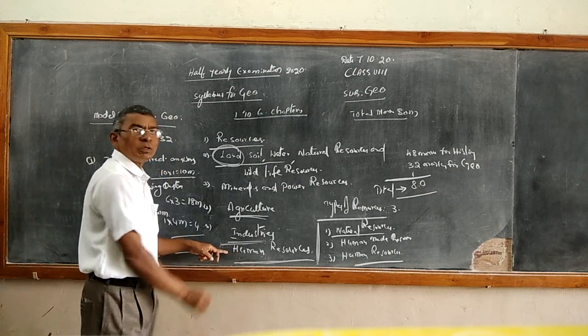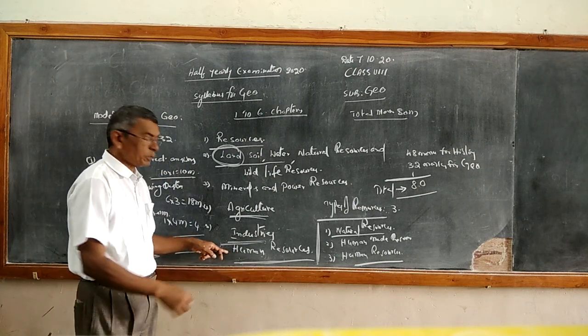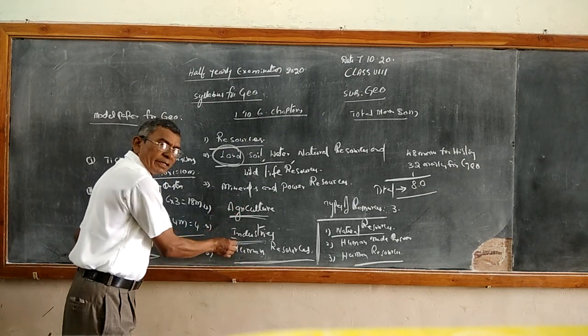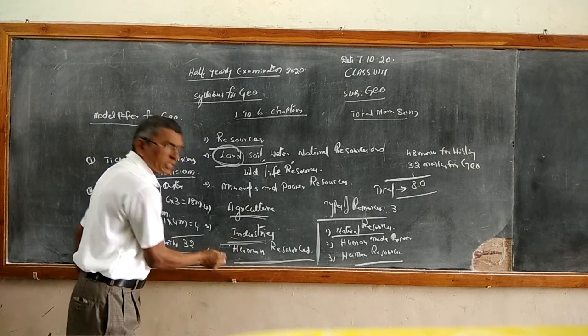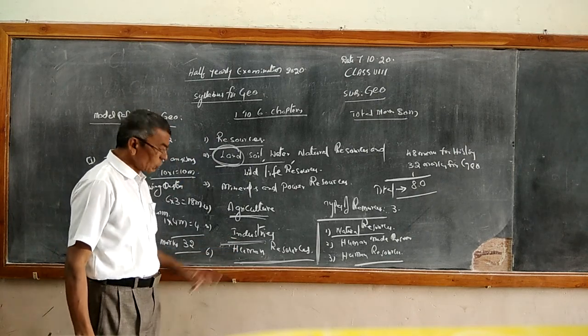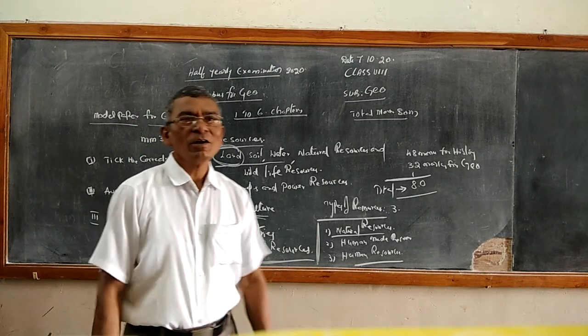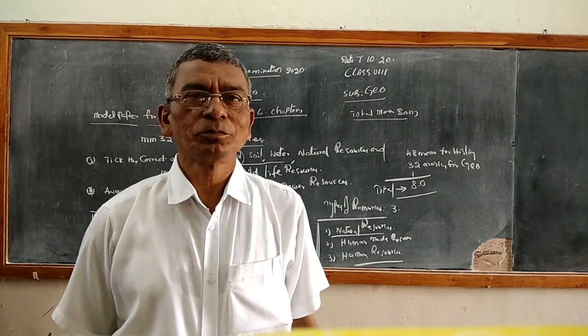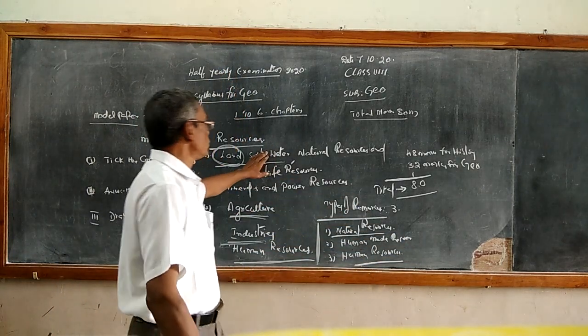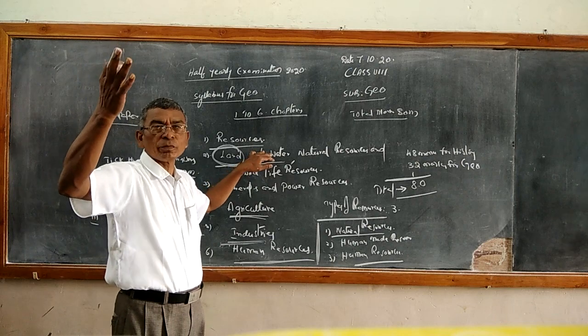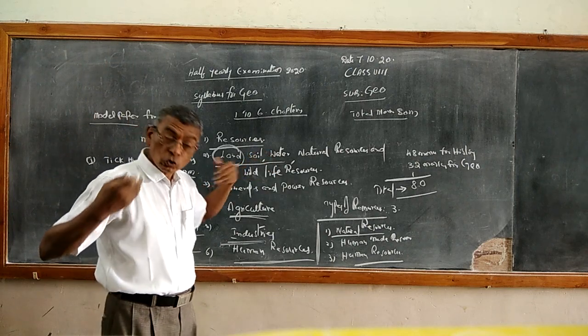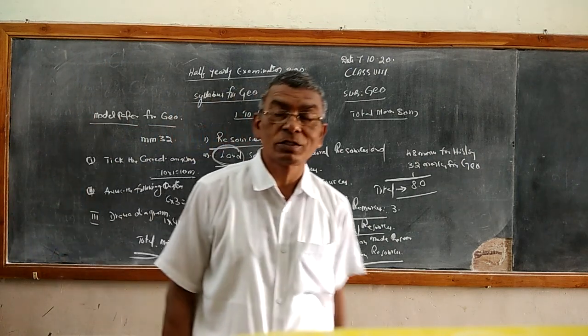And the third one is human resources. Since the people have been performing all these activities, development takes place. So humans also can be considered one of the best resources. Not only those resources created by nature can be considered resources; humans also can be considered a resource. Why?